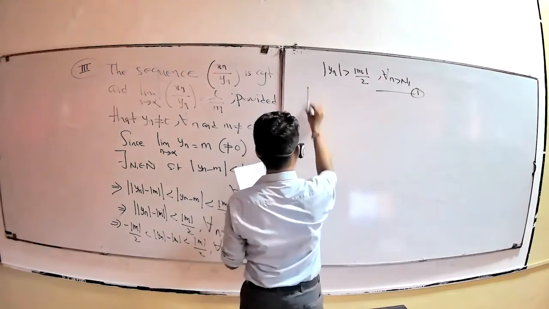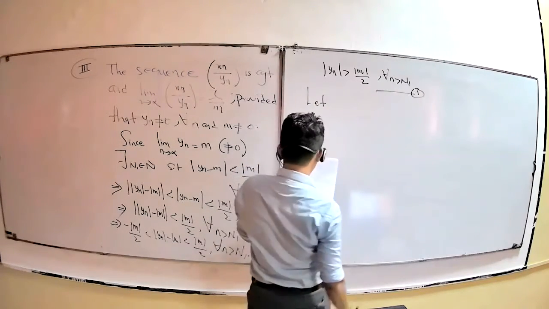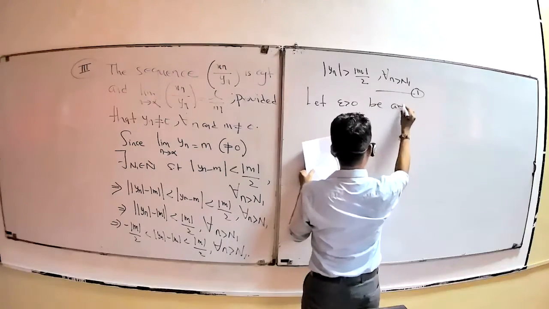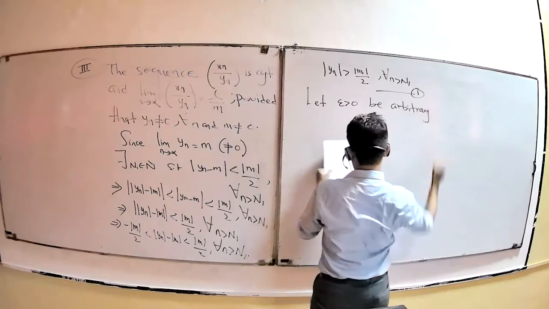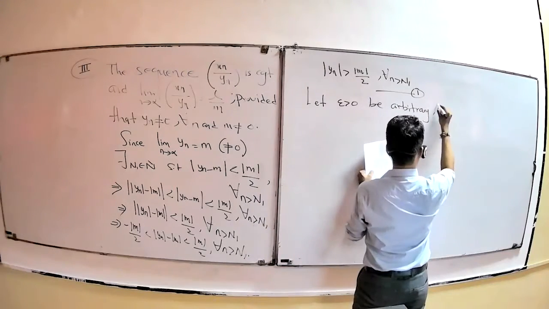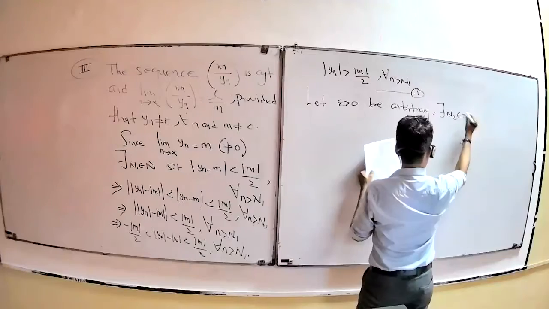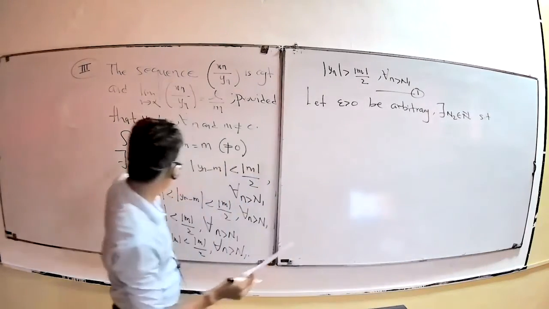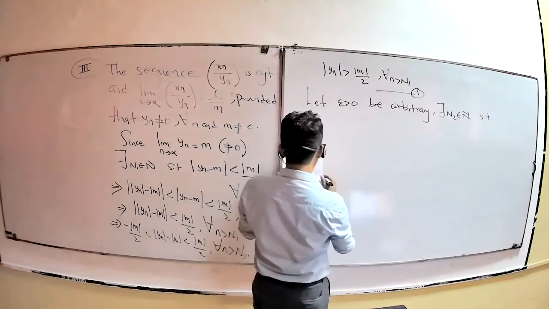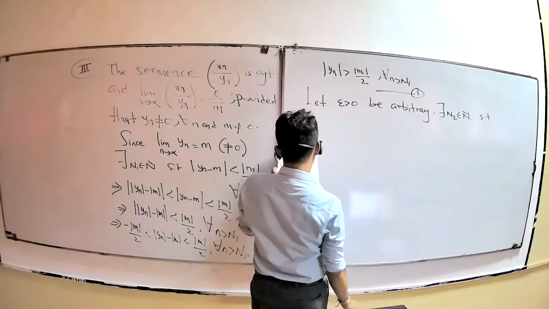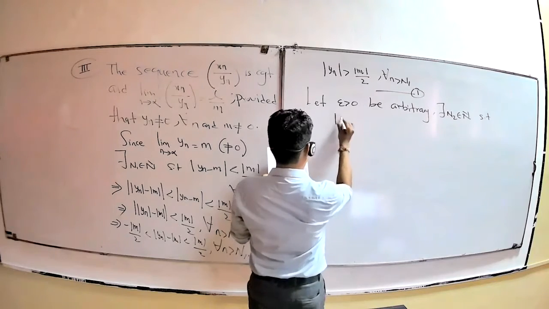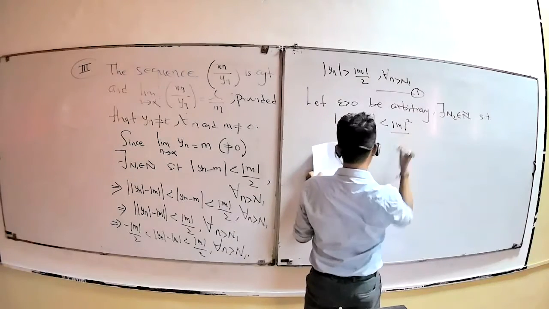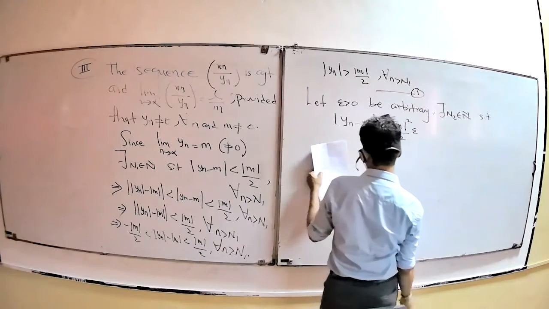Let epsilon greater than 0 be arbitrary. Then there exists n2 belonging to natural numbers such that, since you already know that the limit of yn exists, you can use some values for epsilon. So n2 such that modulus of yn minus m is less than, and you can use any value here, I use modulus of m squared by 2 epsilon. Is it okay? Second one.